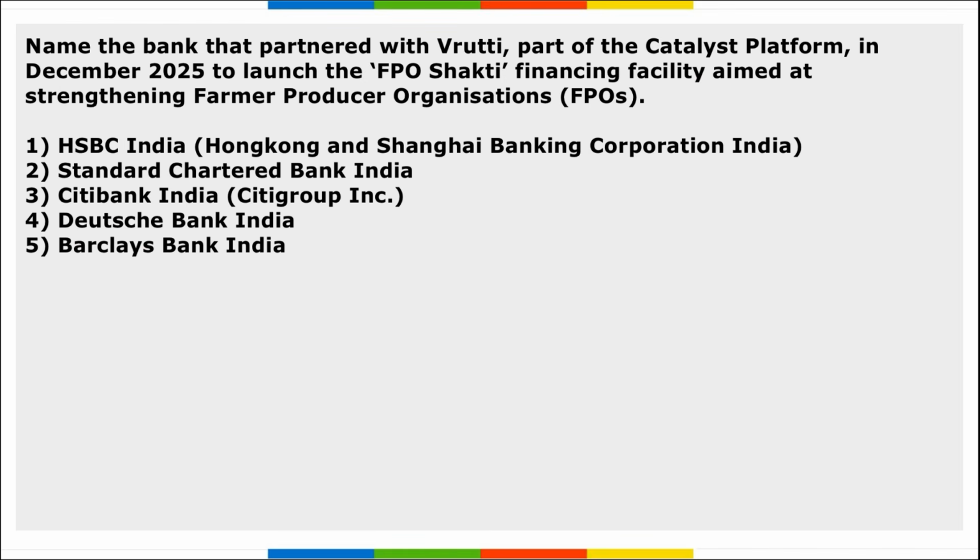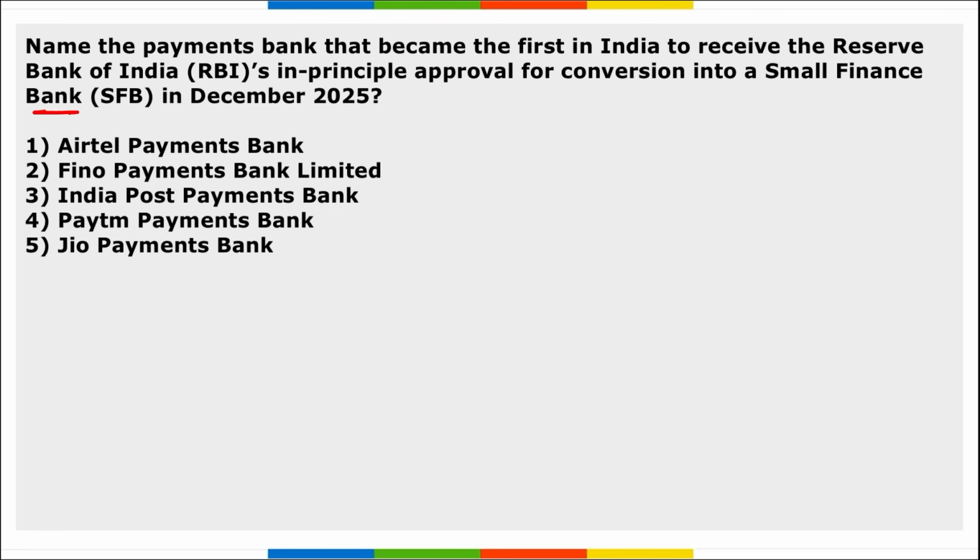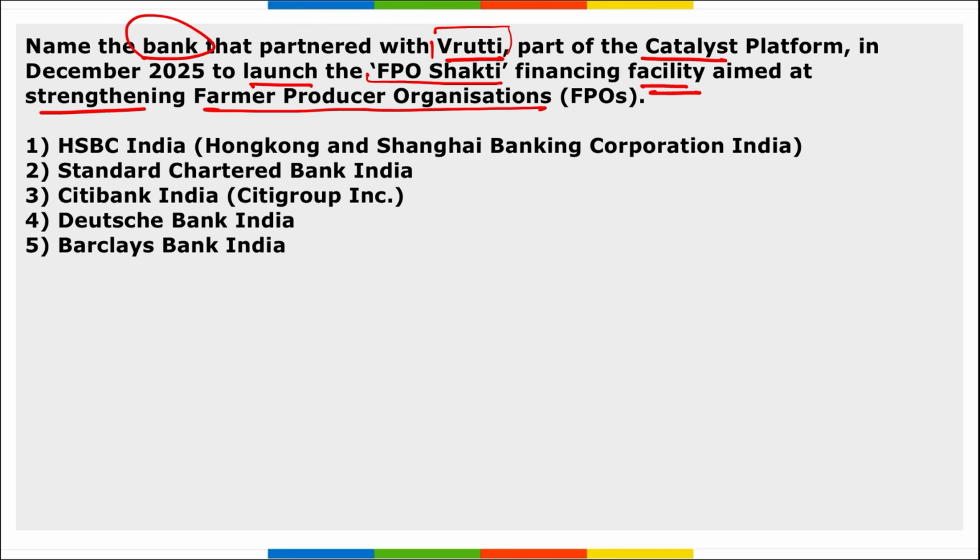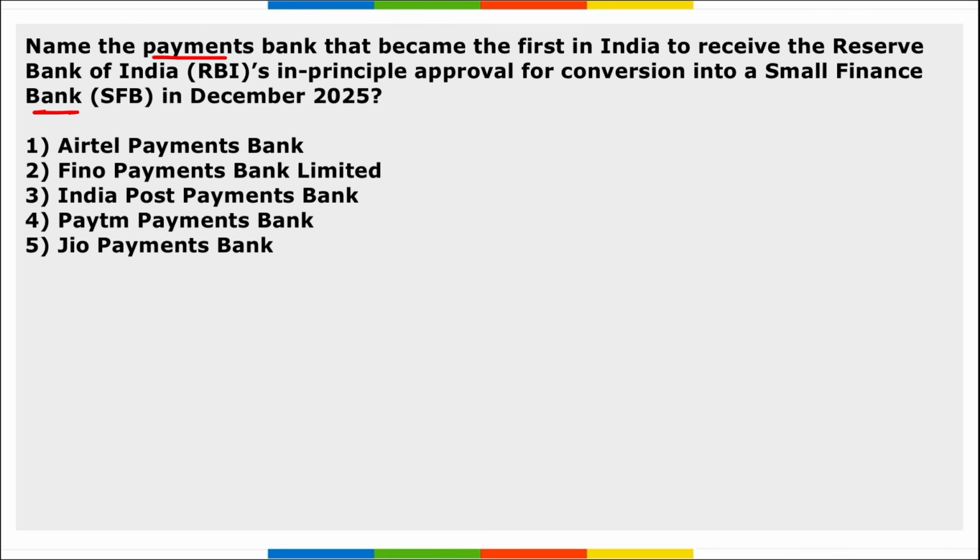Moving on, name the bank that partnered with Ruti, part of the Catalyst platform, in December to launch FPO Shakti, that is a financing facility aimed at strengthening the farmer producer organization, right? So which is that bank that partnered with Ruti? Correct? And they have together launched FPO Shakti, that is a financing facility that will be strengthening the FPOs, that is farmer producer organizations. So which is the bank we are talking about here? It is HSBC India.